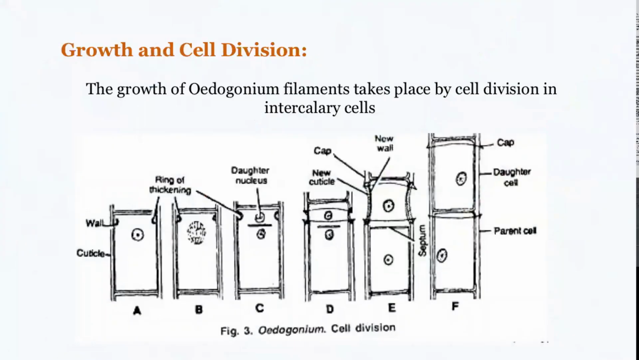How does the cell divide and grow? The growth of Oedogonium filament takes place by simple cell division in intercalary cells mostly. The picture that you are seeing right over here shows the different stages through which an intercalary cell goes while it is dividing into 2 daughter cells. Let's check out in detail how the cell divides.